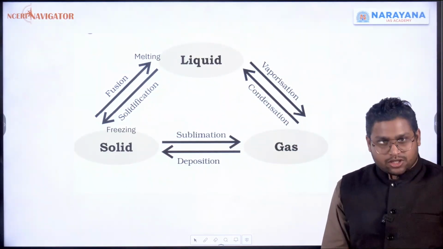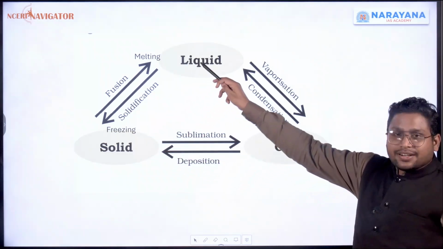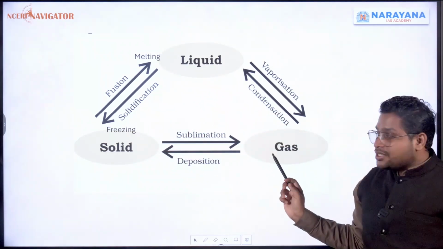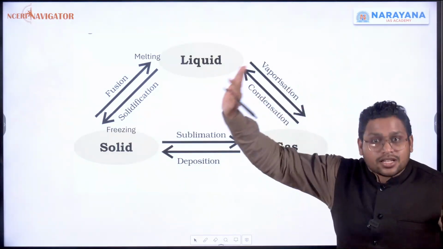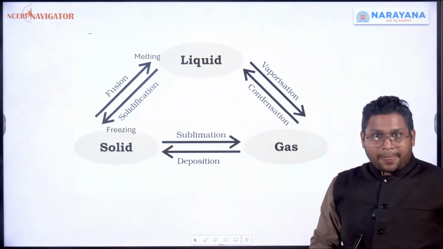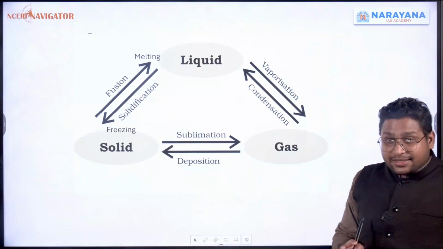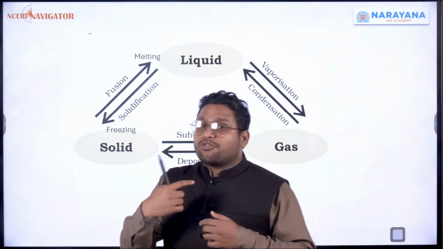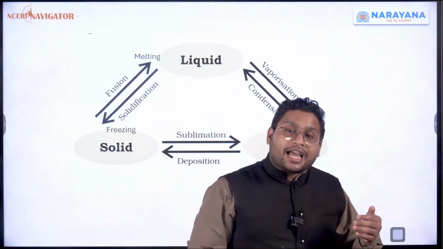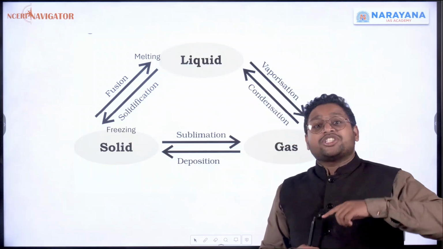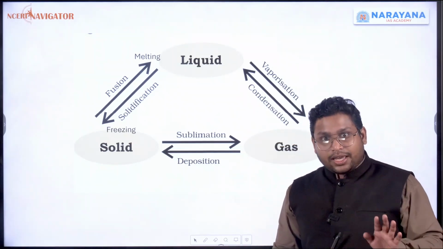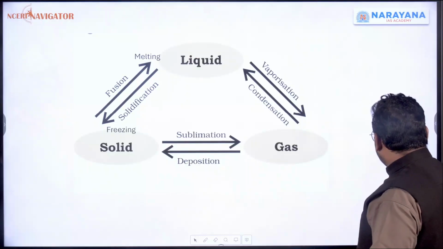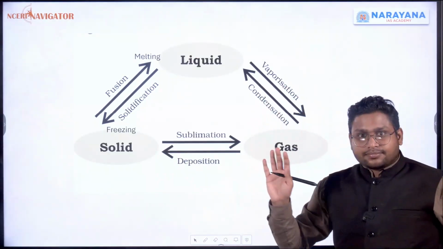So now if I have to summarize whatever I have said, all these transitions or interconversions of state of matter are possible. This one will get converted into this one, this one can directly get converted into this, and reverse is also possible. But if you give heat, particles will move faster. After a point of time, the heat will be used for changing the state. That will be called latent heat. Okay, this is the basic idea that you should have. Clear?